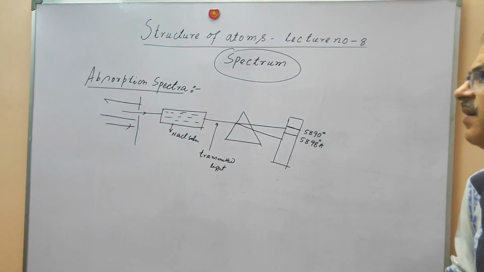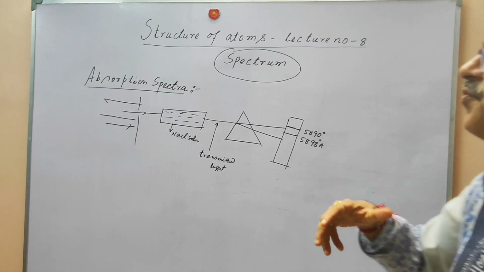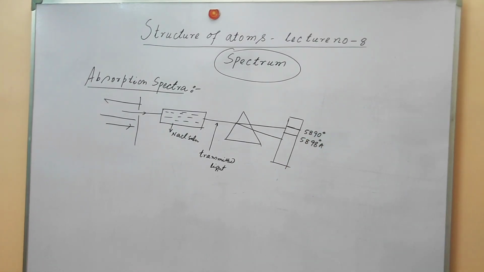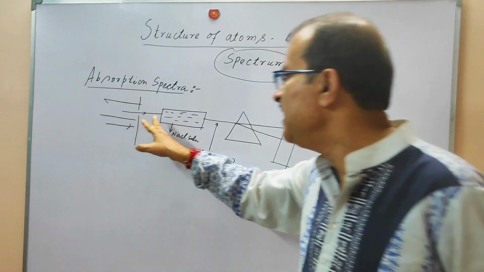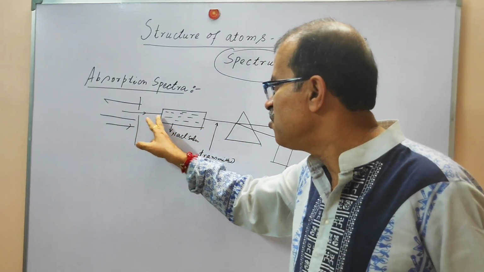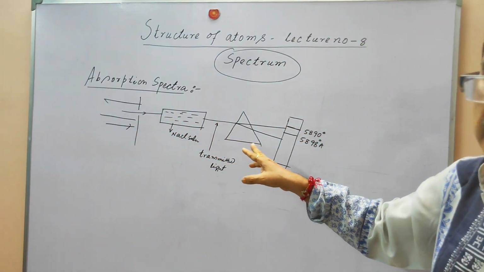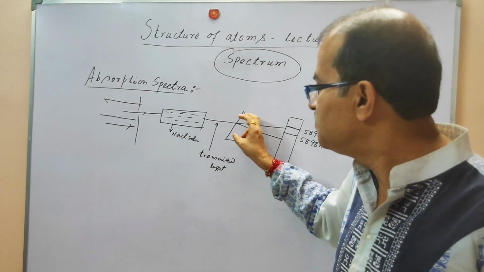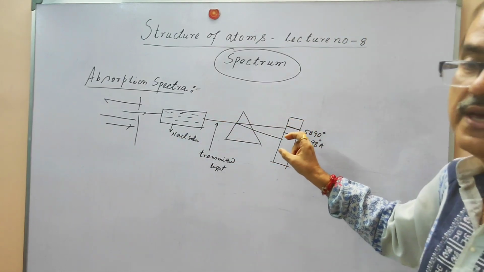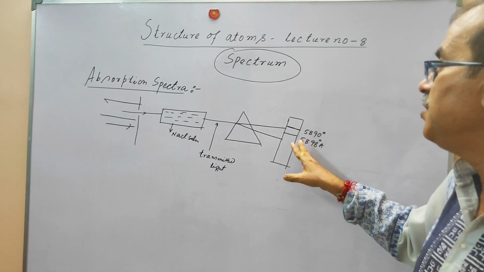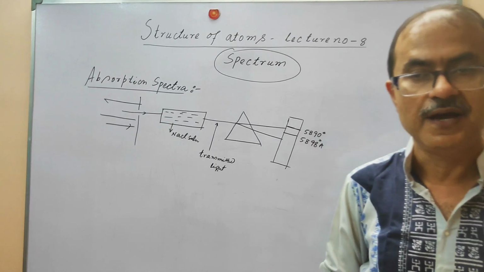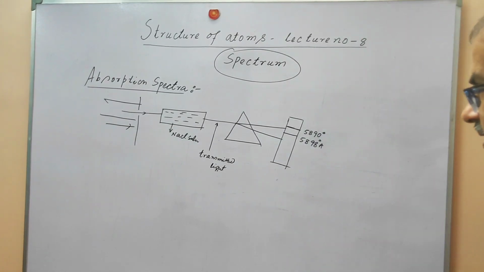This is how we can produce the absorption spectra. You can see this white light, there is a slit, it goes through a solution of NaCl, and this transmitted light is passed through a glass prism and it will produce the absorption spectra. What will we find in the absorption spectra?